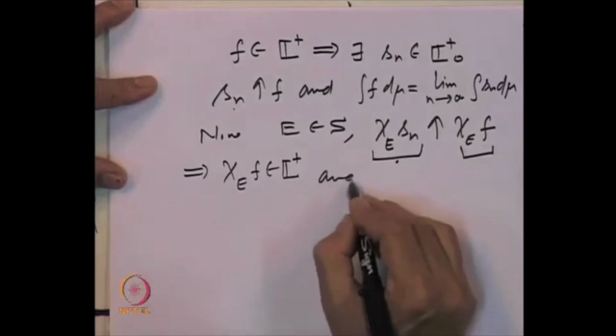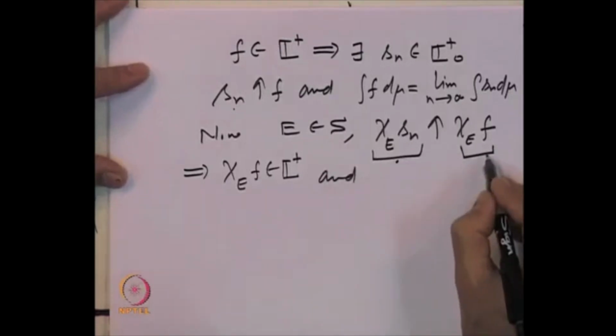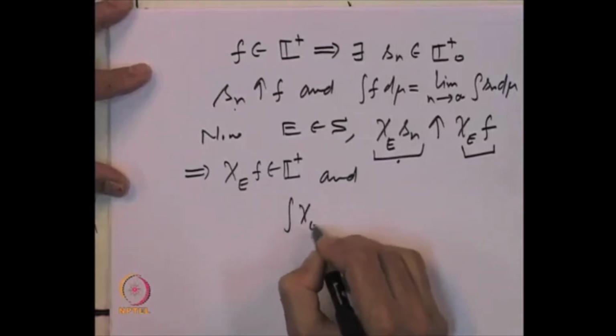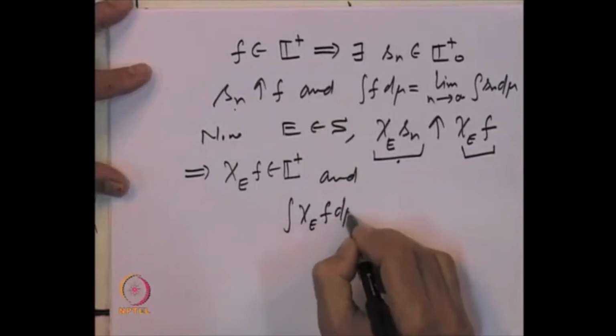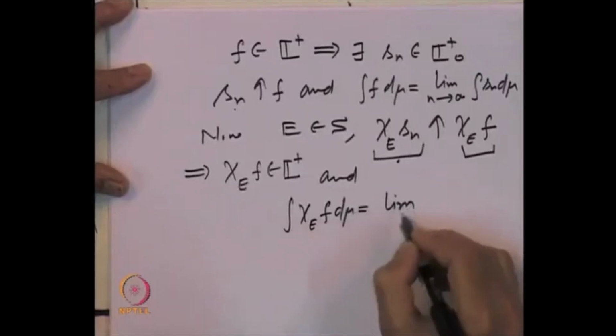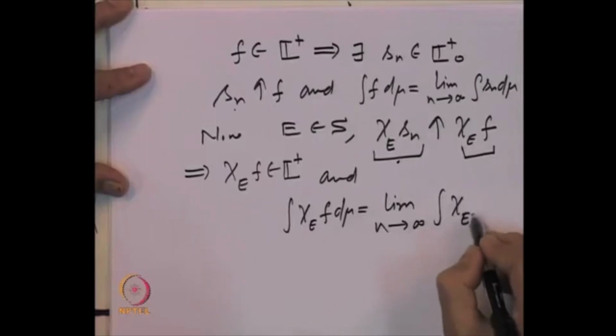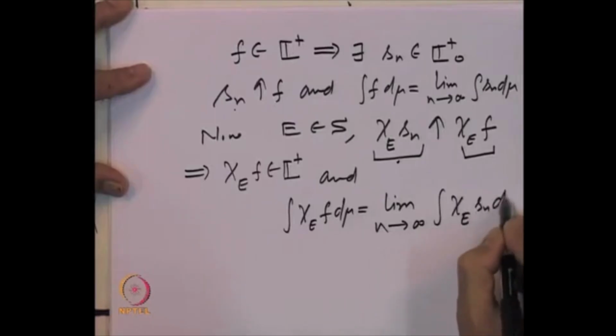And because we have this sequence increasing to this non-negative measurable function, the integral of the indicator function of E times f d mu is nothing but the limit as n goes to infinity of the integral of the indicator function of E times S n d mu.